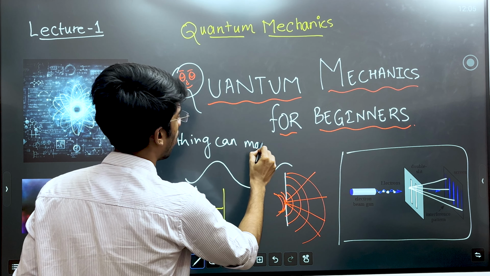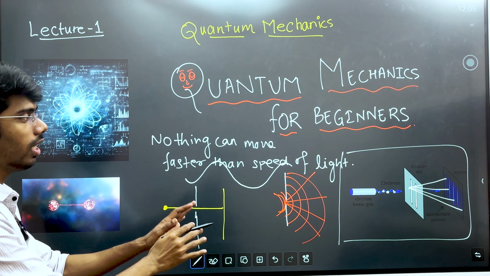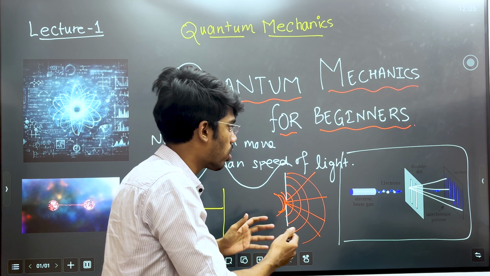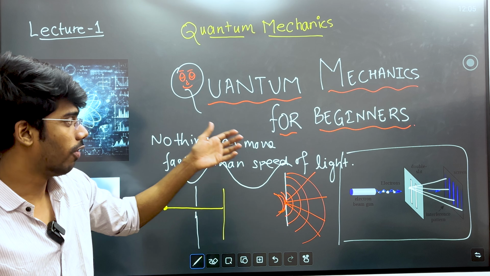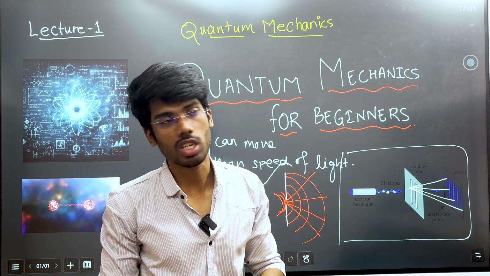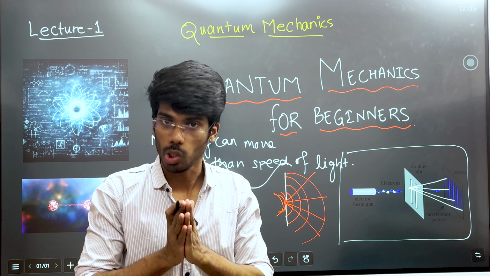But when we talk about quantum mechanics, we will see in detail later, because this is the beginning, the intro part, where I just want you to understand that quantum mechanics is totally different from classical physics, because there are some problems in classical physics which could not be explained simply, so we used quantum mechanics. There are many more problems, but today I just want to discuss simple things, right? Now, nothing can move faster than the speed of light. This is the main quote of relativity, where the speed of light is the extremum.